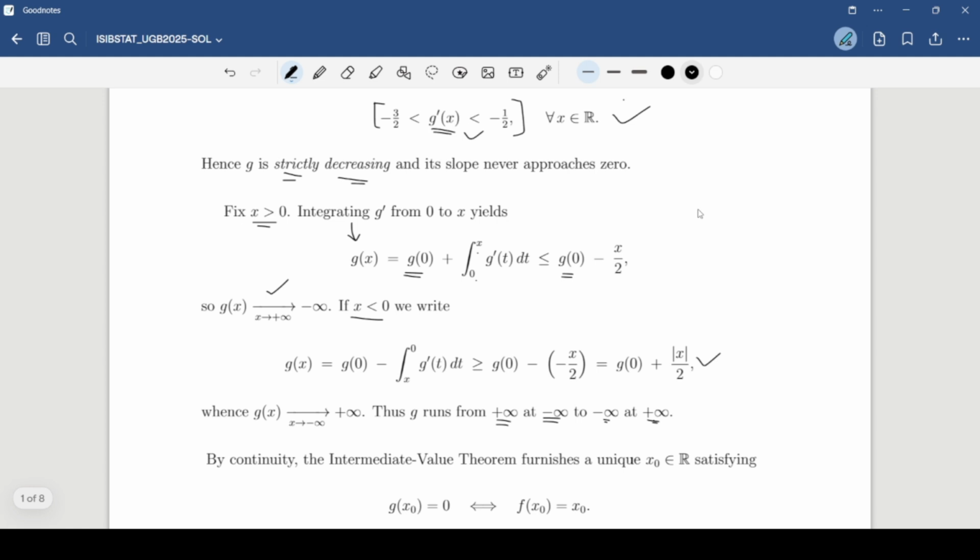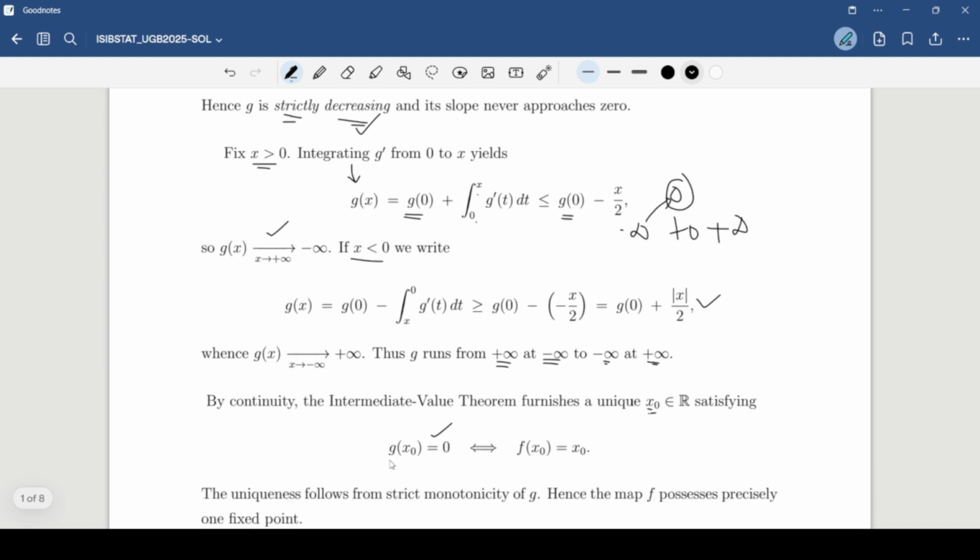Okay. Now, in such a function, since it occupies all values in the range, there exists exactly a unique point x naught so that it is zero, because it crosses from minus infinity to plus infinity, right? And zero lies in between here. So it must have touched this because it is continuous. It is completely continuous in this range, so it must touch this. So by the intermediate value theorem, we can conclude that there exists a single unique x naught, because there cannot be more since it's a strictly decreasing function. It has exactly one root.